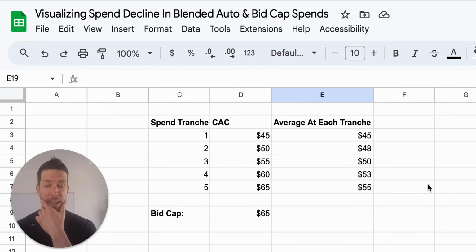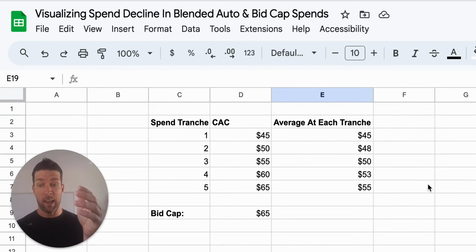Hey, so this is a question I get all the time, which is basically: if my average CAC is, let's say, $55 and I'm running it at a lowest cost, or let's not call it lowest cost because that's confusing, because bid caps and cost caps are lowest cost. But I'm running an auto bid and I'm getting a $55 CAC. My bid cap is set to $65, but it won't spend.